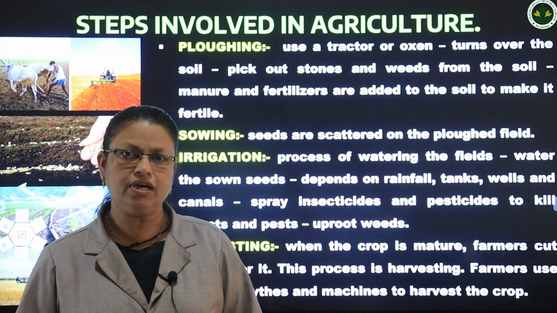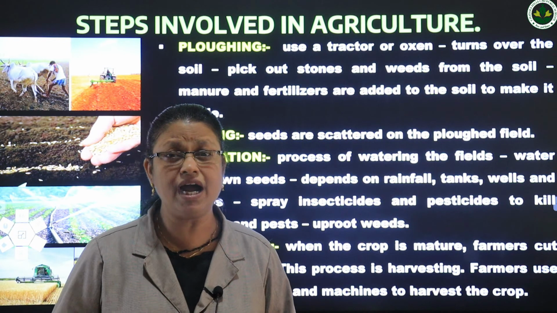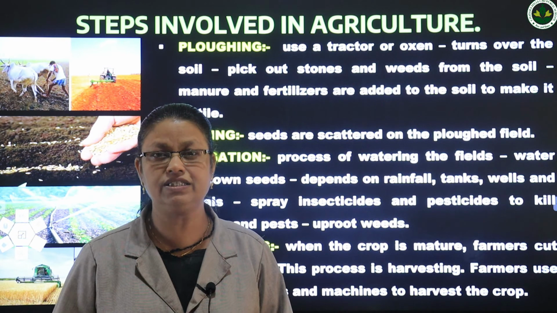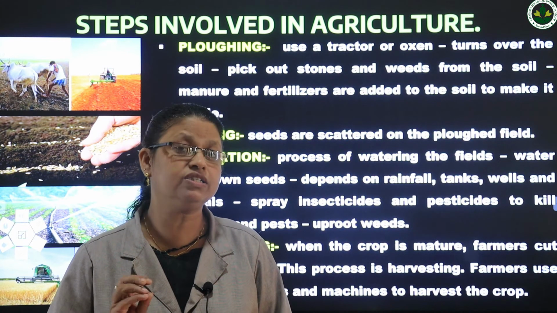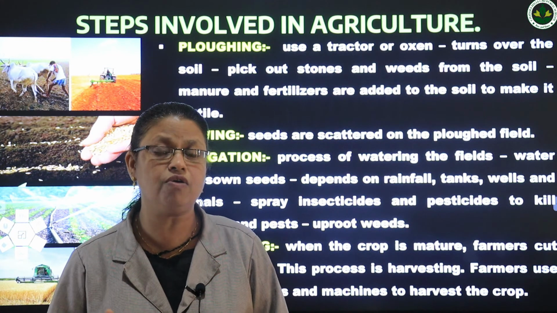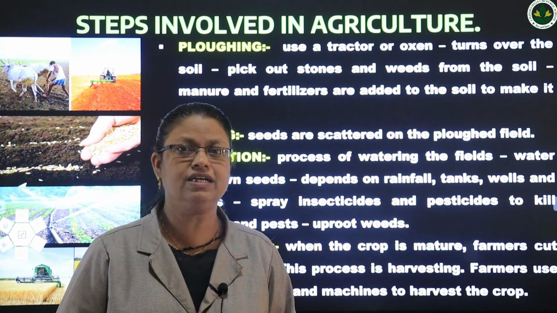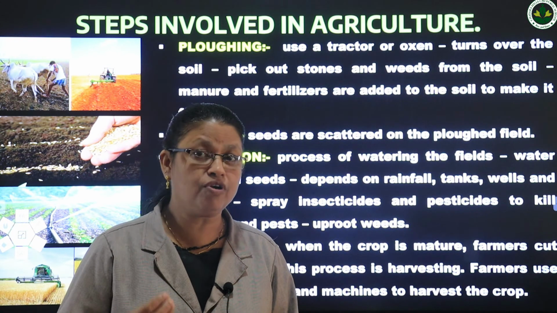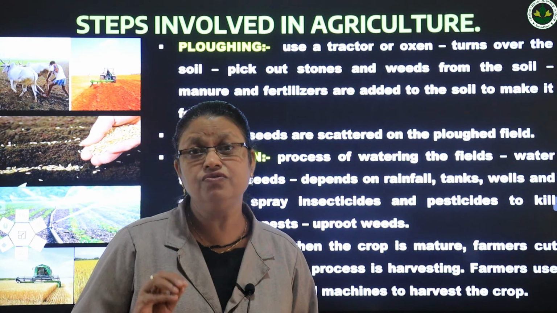After preparing the field, we have to add some manures and fertilizers to the soil. Why do we add fertilizers and manures like cow dung and chemical fertilizers? These provide nutrients to the soil that make the soil fertile.